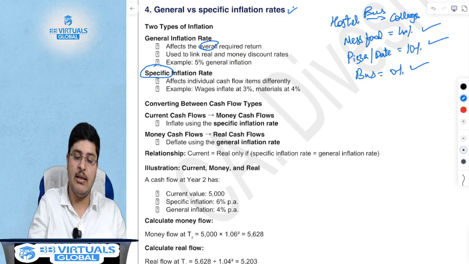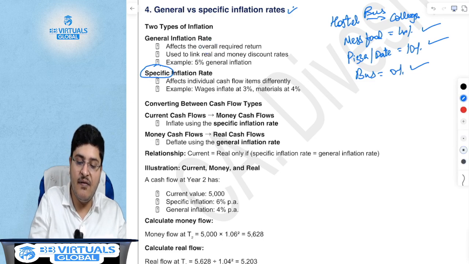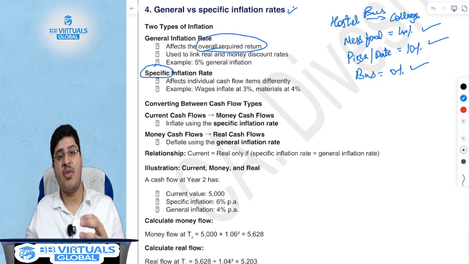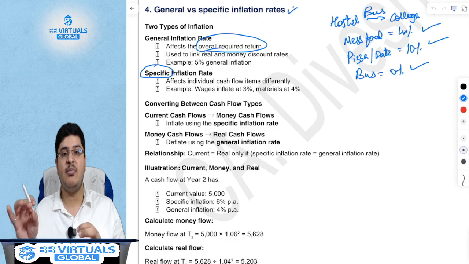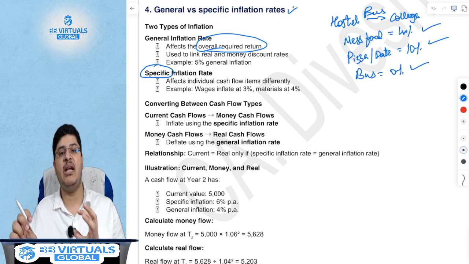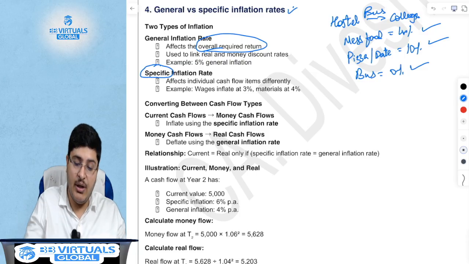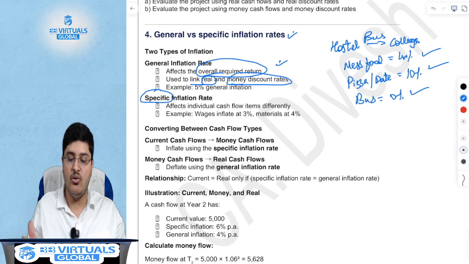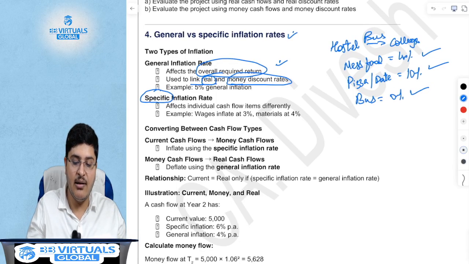What this means is the general inflation rate affects your overall required return, because you may require specific money to spend on specific things, but from an investment perspective it will give you a generic inflation rate, and hence it is used to link the real and the money cash flows. Real is the cheese and money is the overall bread. You need the inflation rate, which is the patty, to create that burger.